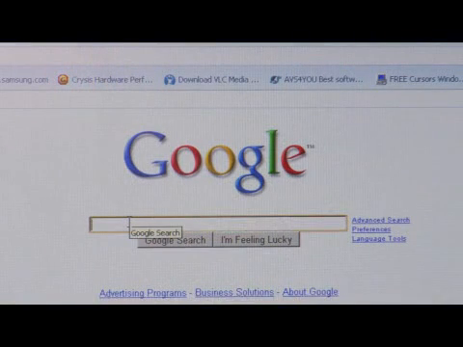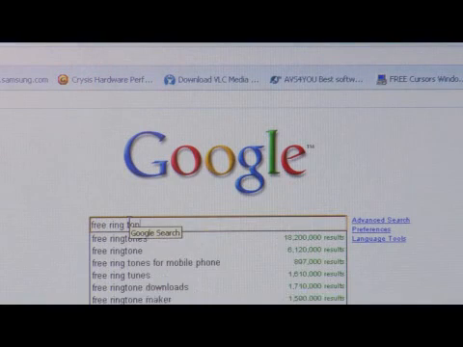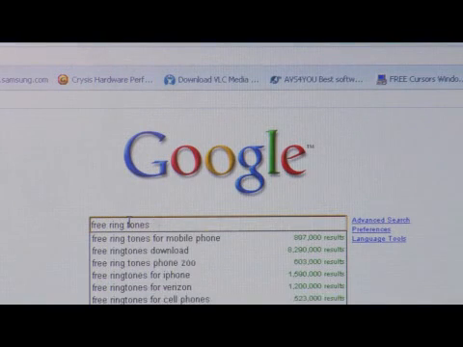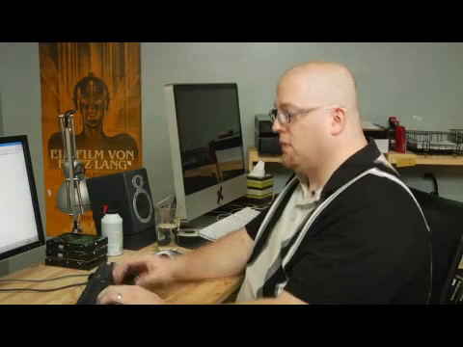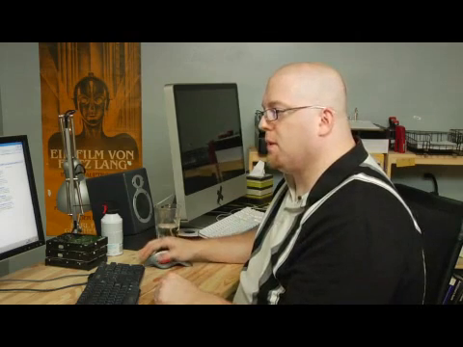But if that's not an option for you, what you can do is go to Google and type in free ringtones, and then include your wireless carrier. Like mine is AT&T Wireless, so here we'll use AT&T Wireless. And the reason I say include your wireless carrier is because if they're the type of ringtones that get text messaged to you by the website, you'll want to go to a site that supports your carrier. So I hit enter, and then I can go right to the website itself, AT&T Wireless Ringtones.